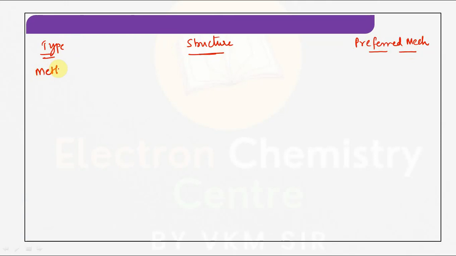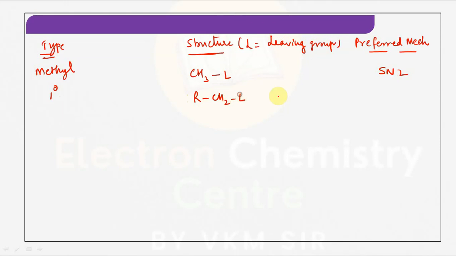If it is methyl, that means CH3L, where L is the leaving group, then no more doubt, the preferred mechanism is SN2. If it is primary, like RCH2L, the preferred mechanism is SN2.